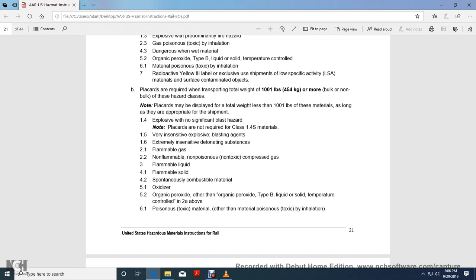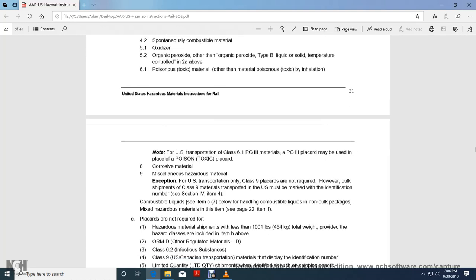2.1 flammable gases. 2.2 non-flammable non-poisonous compressed gas. 3 flammable liquid. 4.1 flammable solid. 4.2 spontaneously combustible material. 5.1 oxidizers. 5.2 organic peroxides other than type B liquid or solid temperature controlled. 6.1 poisonous toxic material other than material toxic by inhalation. Note: for U.S. transportation, Class 6.1 PG III or Class 3 PG III placard may be used in place of the poison toxic placard. 8 corrosive material. 9 miscellaneous hazardous material.